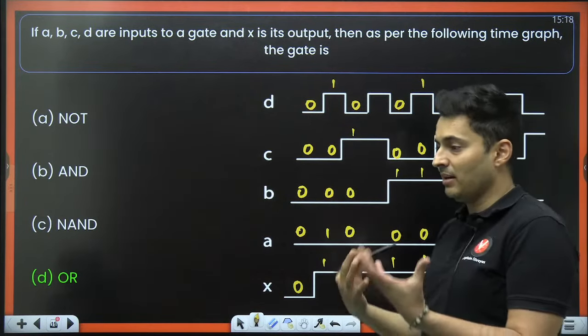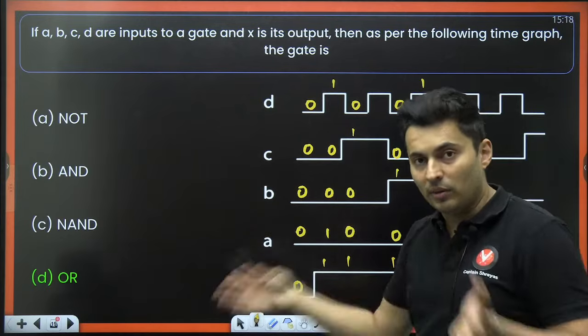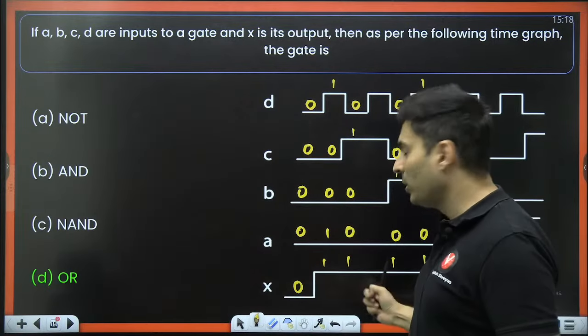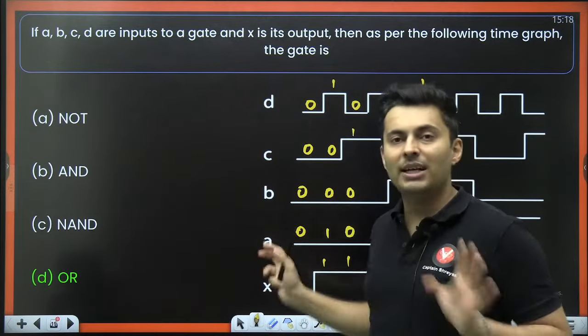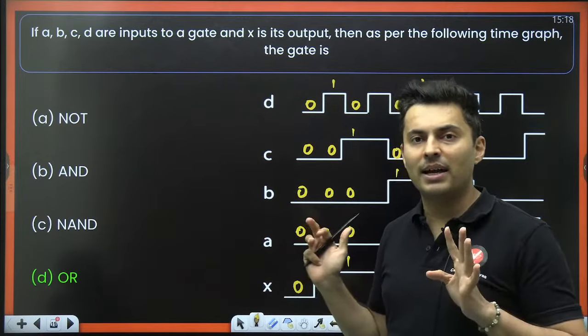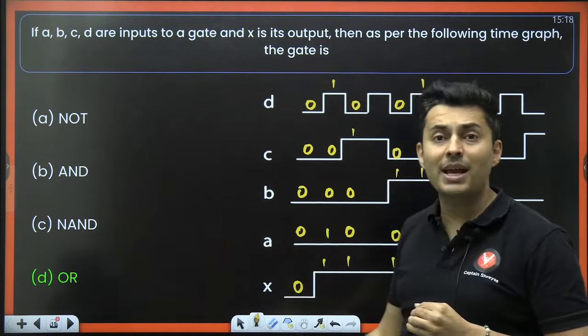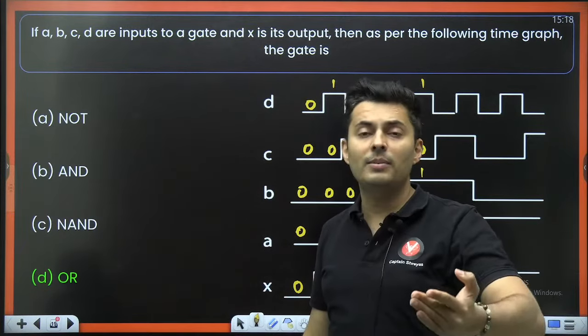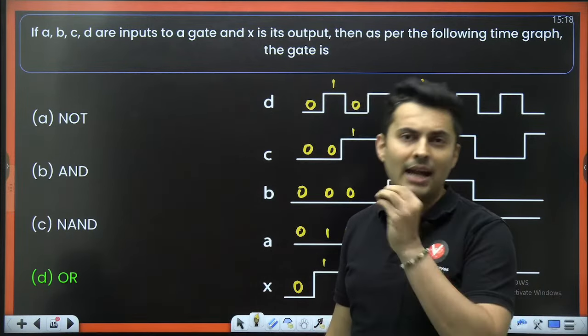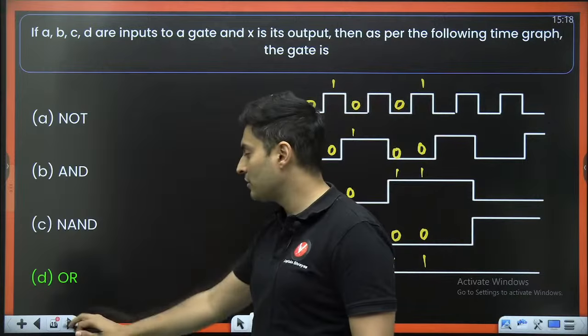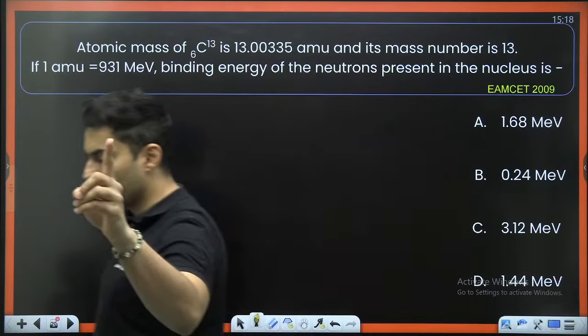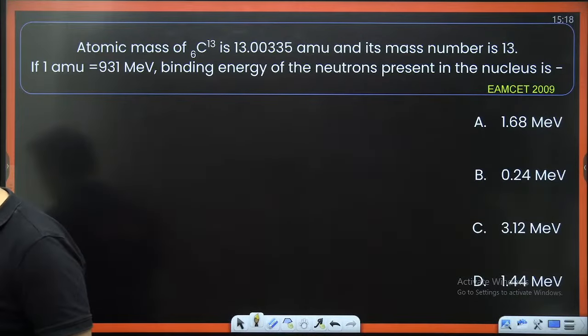So any one of them becomes high, the output becomes high. One of them at least should be correct, the output will be high. That means it is OR gate. If everything has to be high, only then it will be high, then it will be an AND gate. Understand the difference. Cool? Shall we go ahead to the next question, guys? Very good. Yes, awesome.